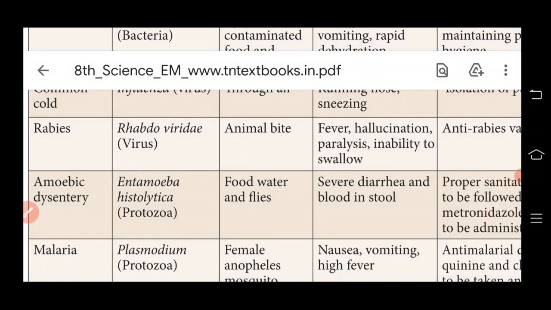The mode of transmission is food, water and flies. The symptoms are severe diarrhea and blood in stool. So stool means feces.